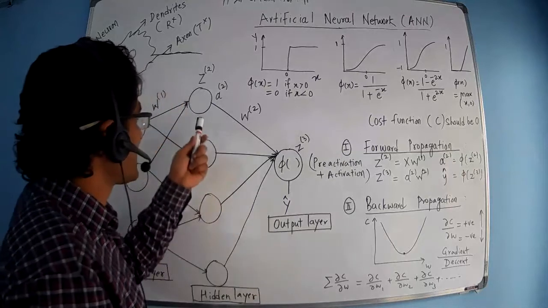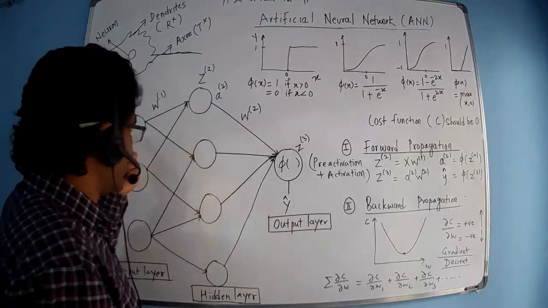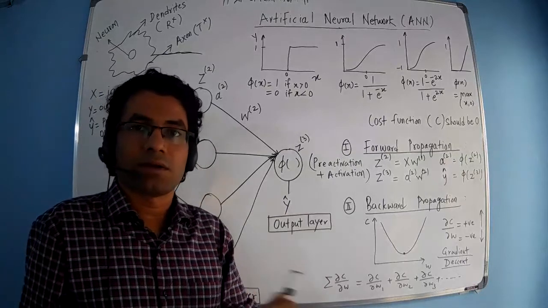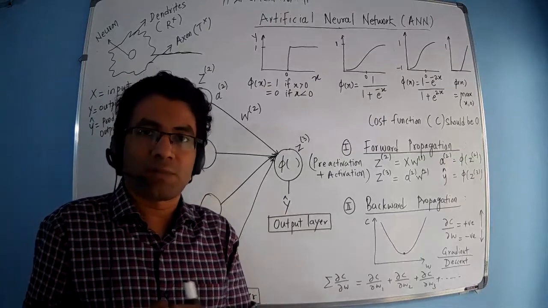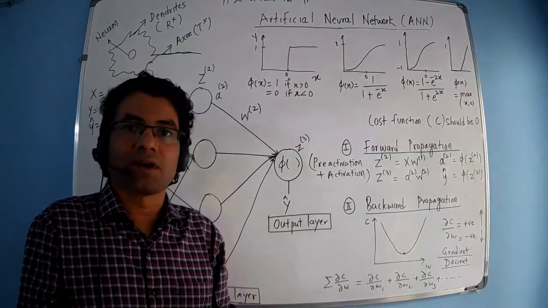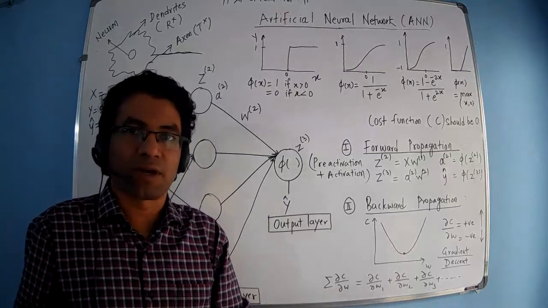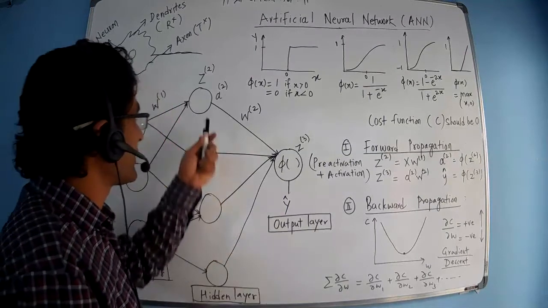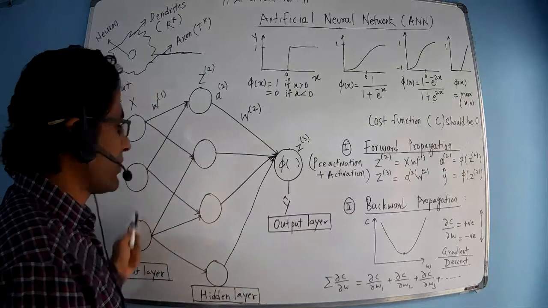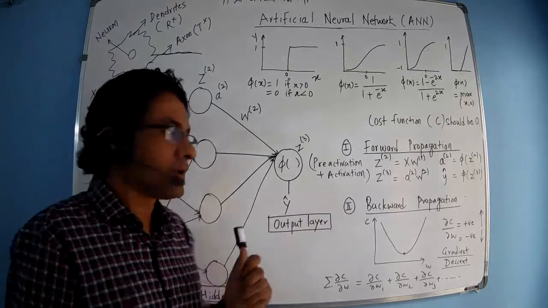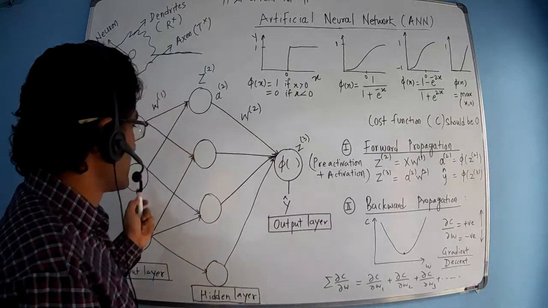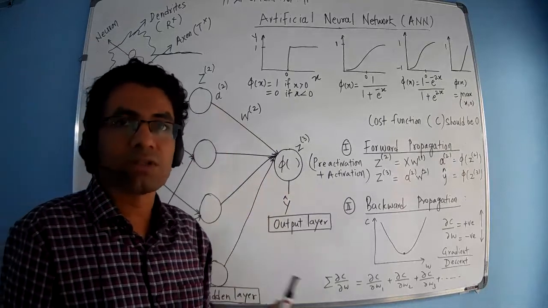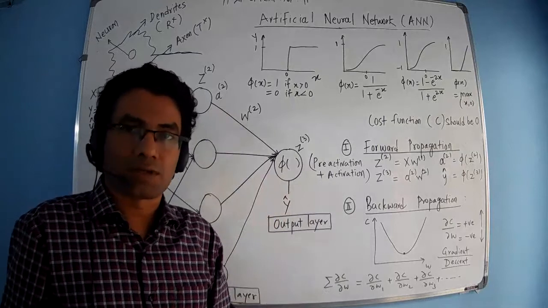For the customers, they may have different preferences. For example, this customer requires that the age of the property should be less and the number of rooms should be more. So that particular customer has constraints for the number of rooms and the age of the property. The location is not a preference for that particular customer. So for that customer, only these two will have the preference, and according to that, these neurons will get activated, and that result will go to the output. So this is how our neural network works.